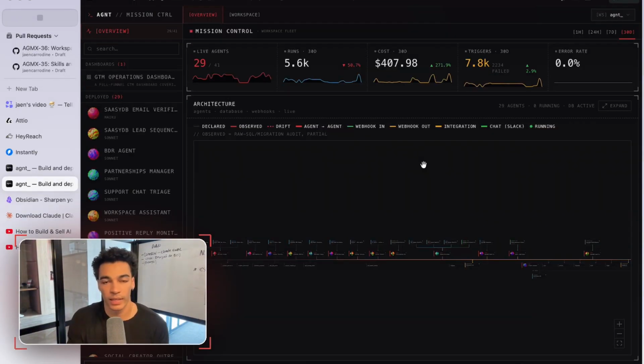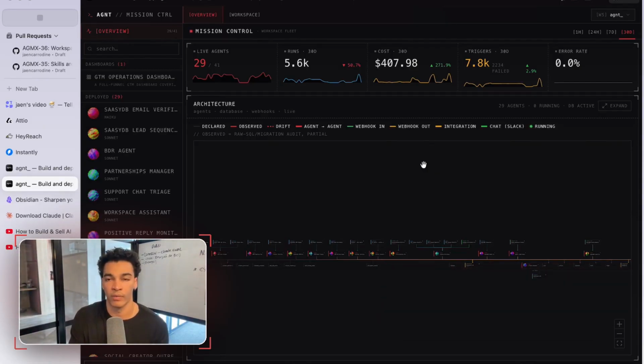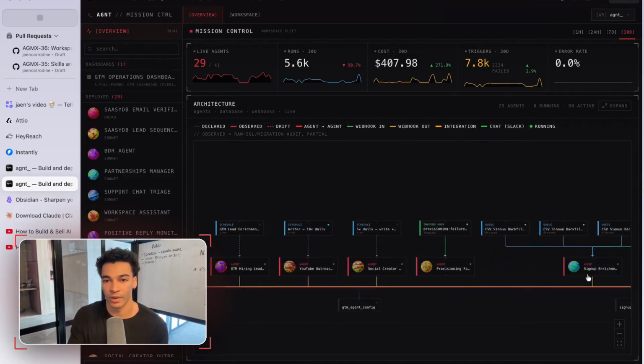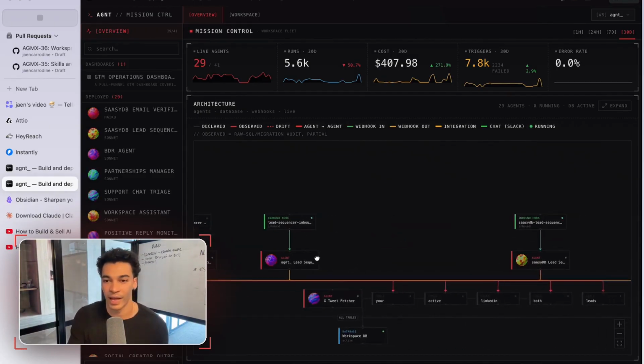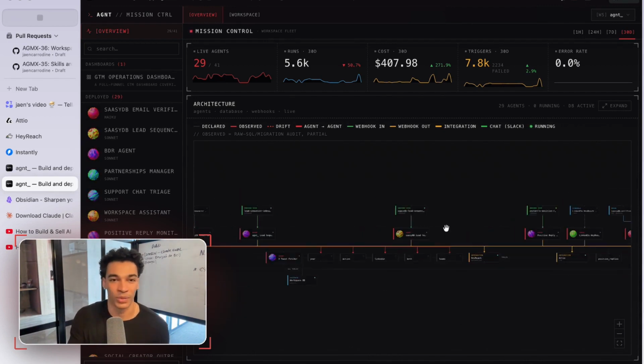So this is the agent mission control view. This page really gives you an idea of what all your different agents are doing when they're running, how much token cost they're using, what data calls they're using, all that good stuff. Quick overview of all of my agents. They're all right here. Go ahead and screenshot that and try to steal that from me if you want. I welcome you to do so. Won't go too deep into that here.